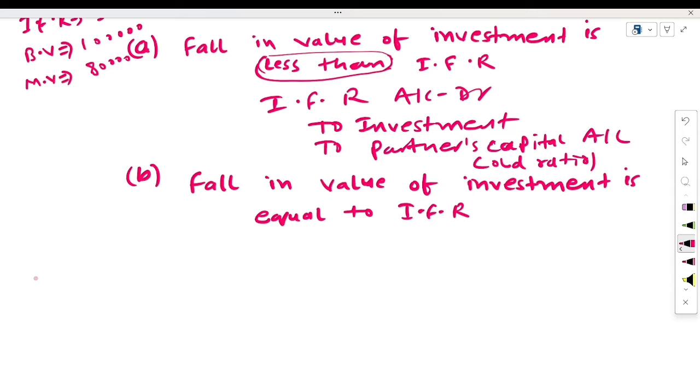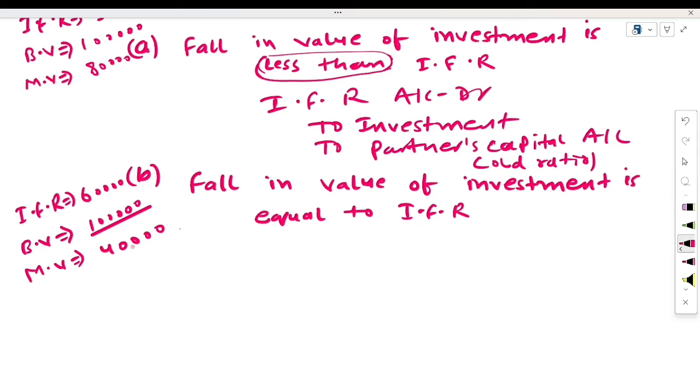It means, for example, your investment fluctuation reserve is 60,000. Book value of your investment is rupees 1 lakh. The market value of investment is just like 40,000.